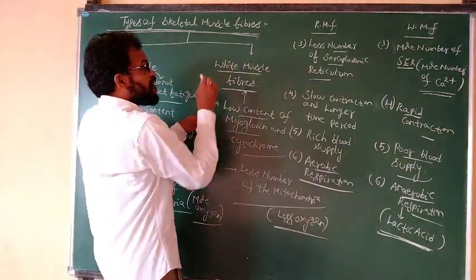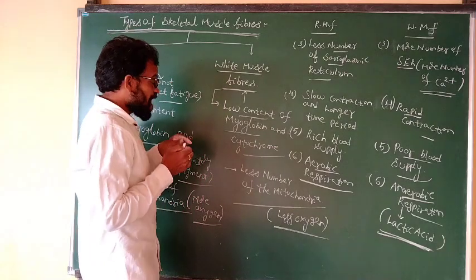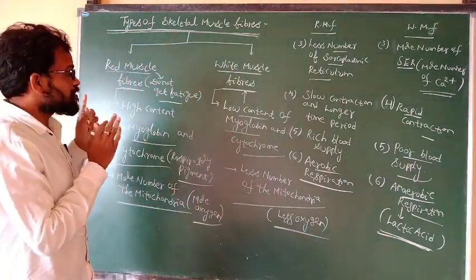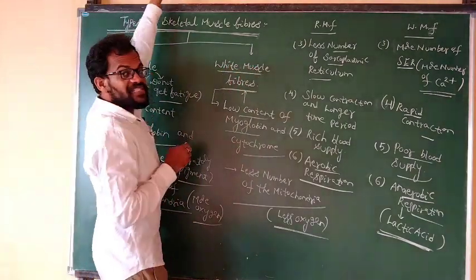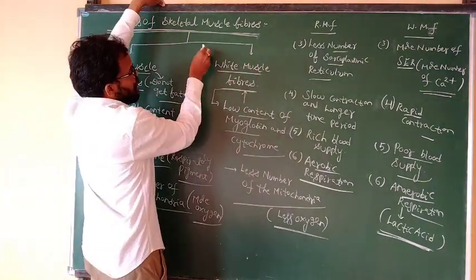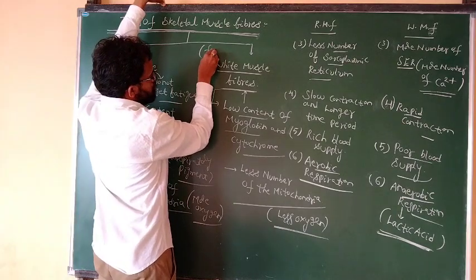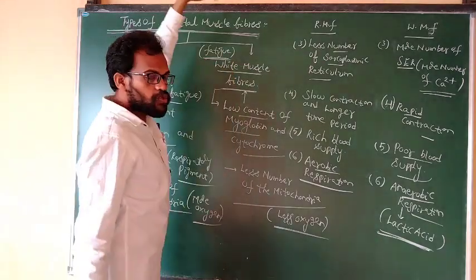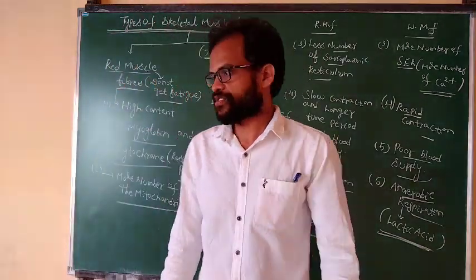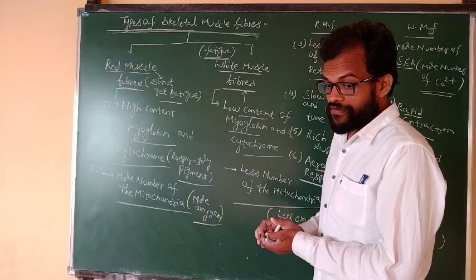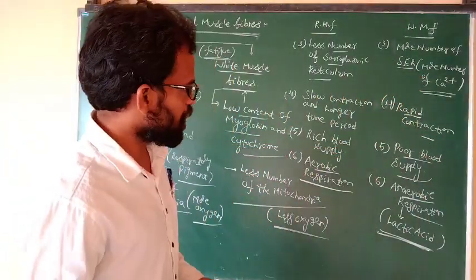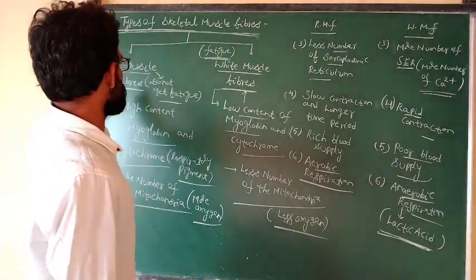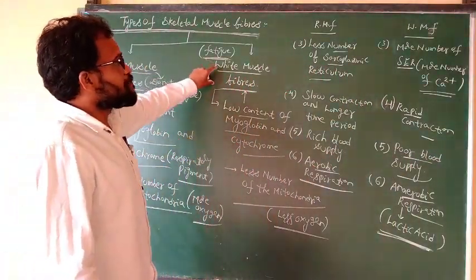They are slow, whereas the white muscle fibers are fast fatigue muscles. If you observe the types of muscle fibers, how many muscle fibers are present? Red muscle fibers and white muscle fibers.